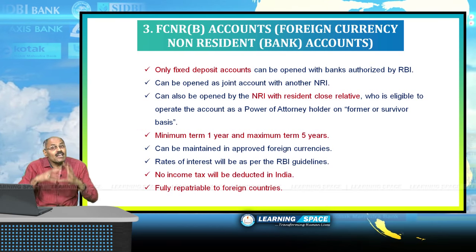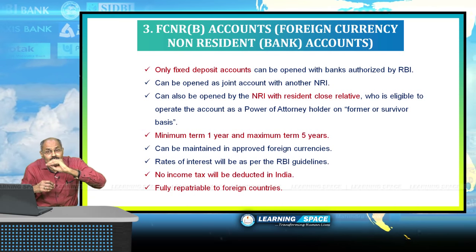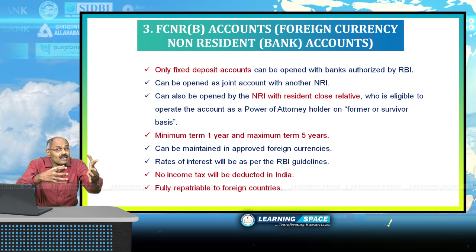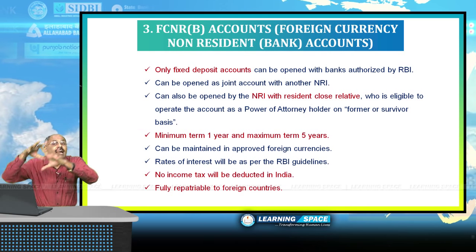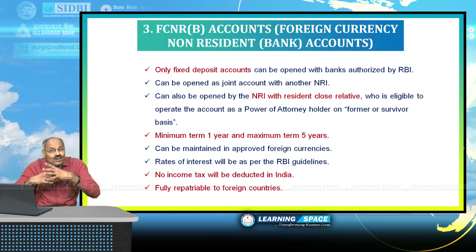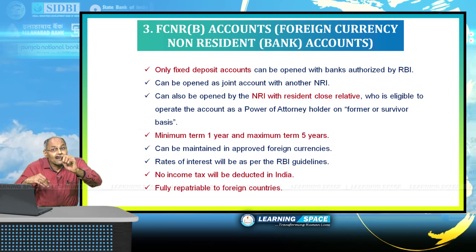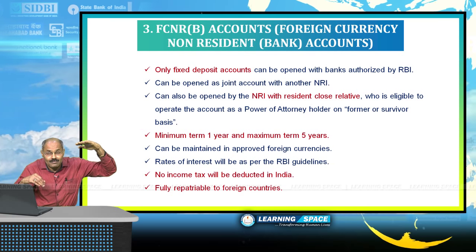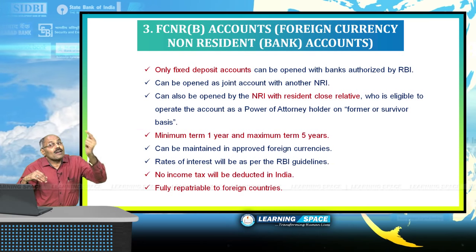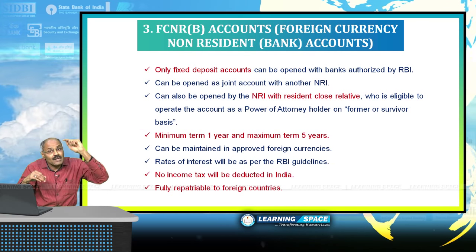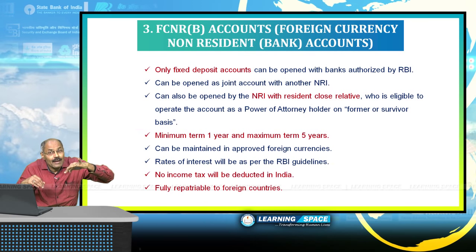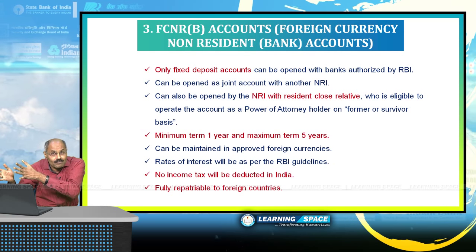Right? And here an FCNR(B) account can be opened in approved currencies. The minimum period is 1 year, the maximum period is 5 years. It is a fixed deposit account, please don't forget. Here the interest rates are regulated by the Reserve Bank of India, and they regulate based upon LIBOR.